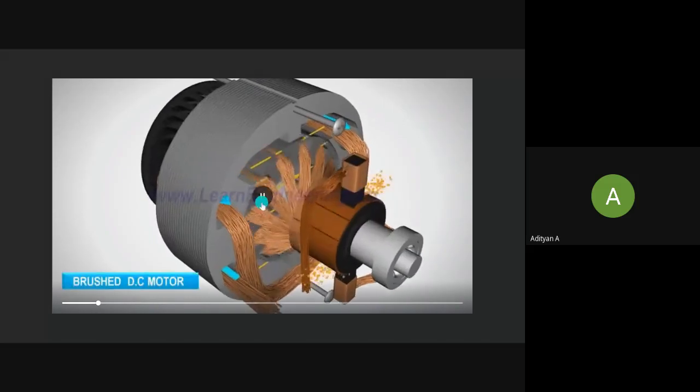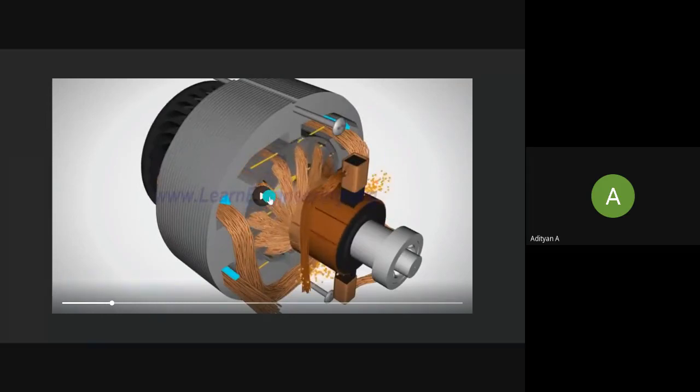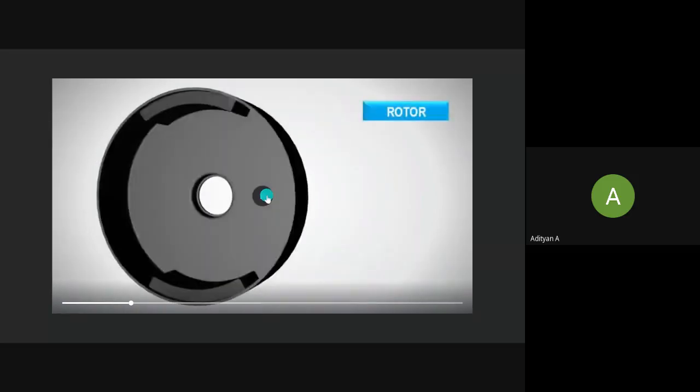Here we have a brushed DC motor, and you can see this dust being generated here. In a brushed DC motor, as the name suggests, it has carbon brushes to conduct electricity. When you conduct electricity using these carbon brushes, they wear out with time, and a lot of carbon dust is formed in the motor. This yellowish-orange particle that you see here is all carbon dust, and it sits on the motor, and with time it destroys the motor.